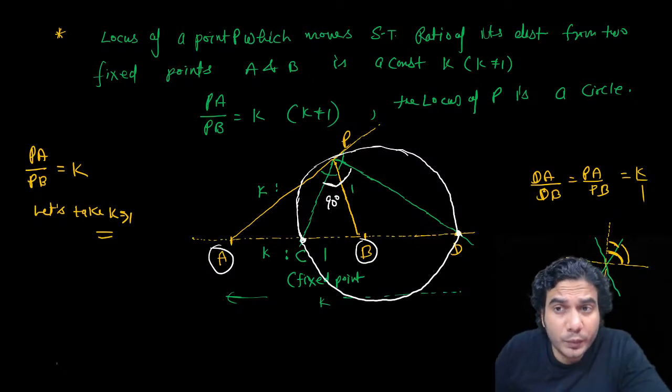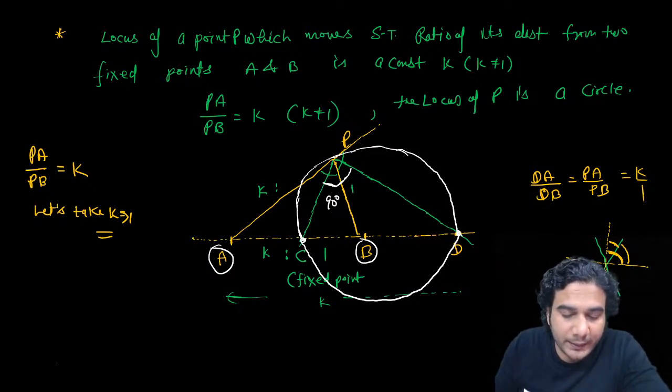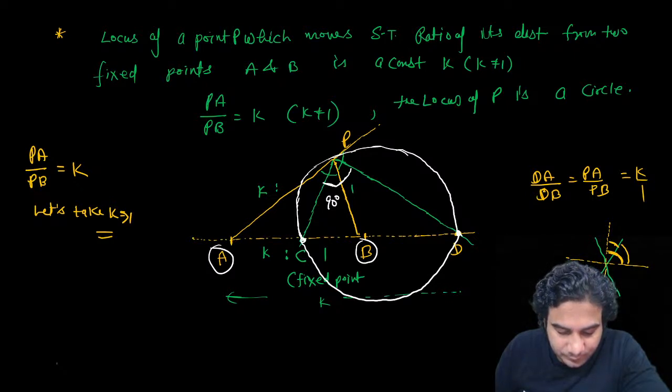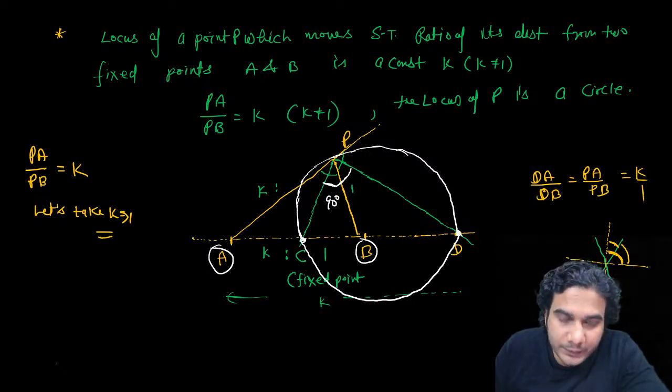The locus of a point which moves in such a way that the ratio of its distances from two fixed points is constant, and the constant is not equal to 1, because if the constant is 1, then the locus is the perpendicular bisector, is a circle. P is of course on the circumference, and CD will be the diameter.